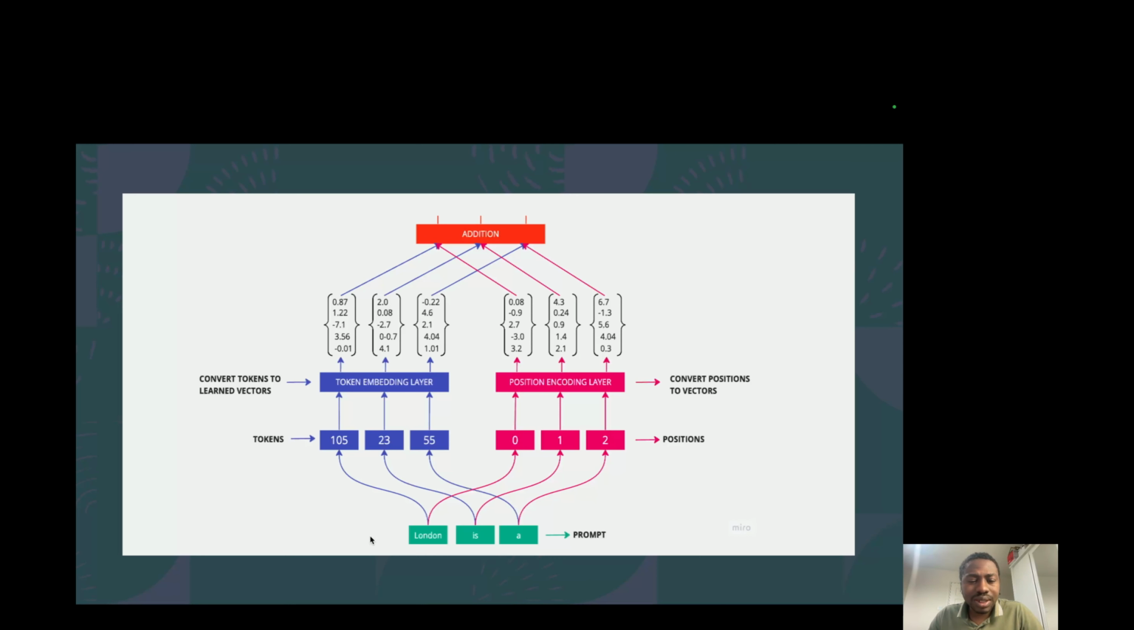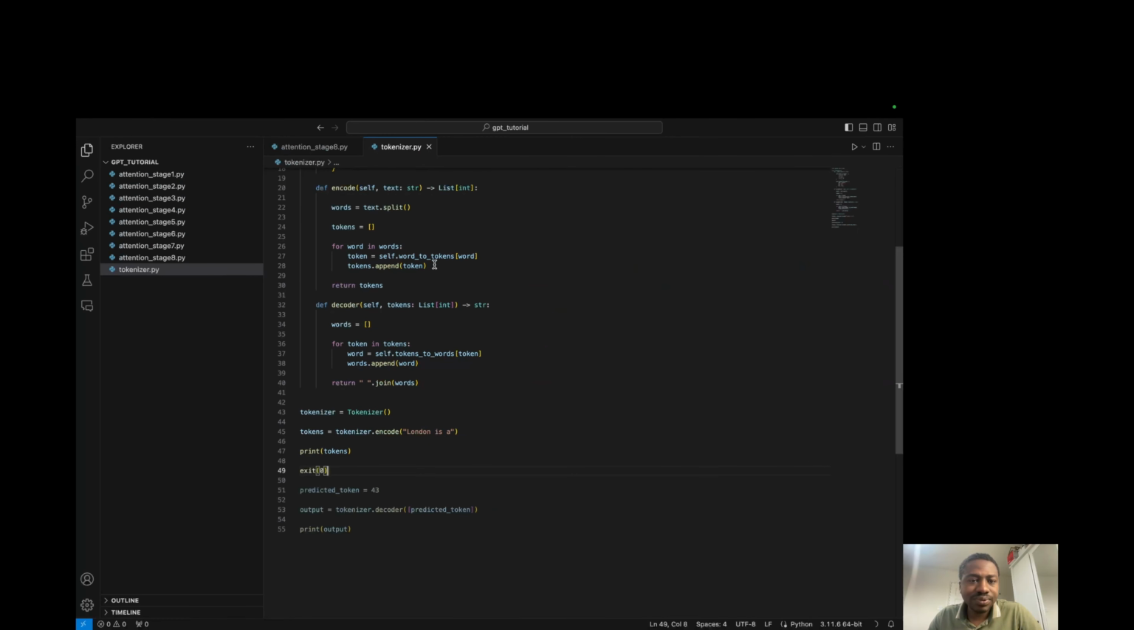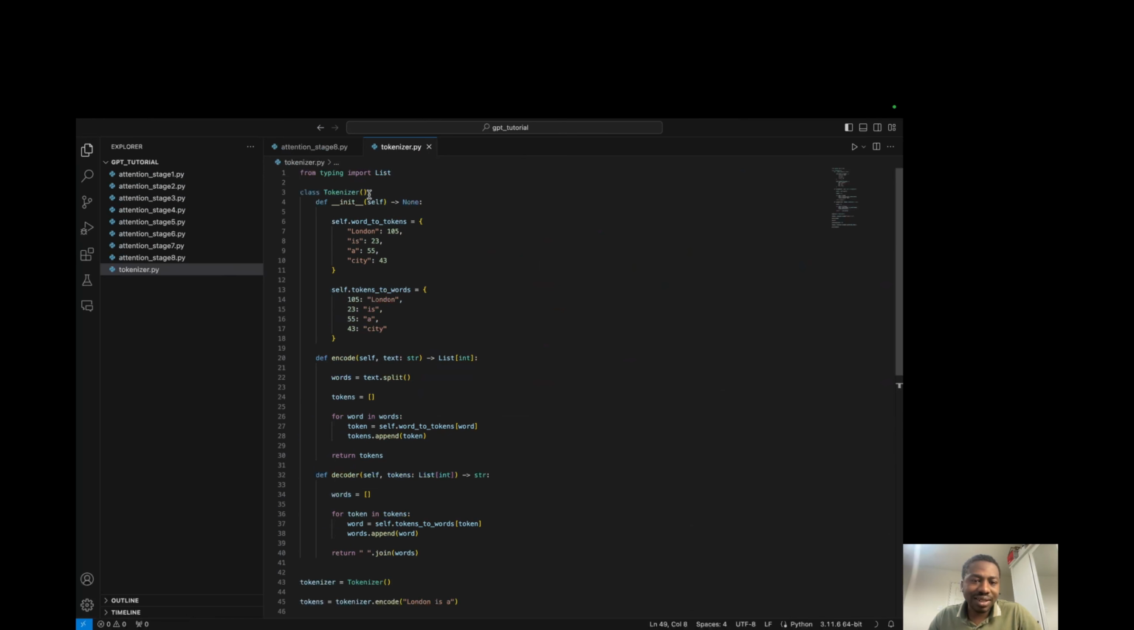And to really understand better how this part works, this is what we call tokenization, right? I've written up a simple Python tokenizer class that's going to make this easier to understand. So I've got this tokenizer class here, and it's just a simple Python class. It's got a dictionary that maps from words to tokens, and here it's mapping London to 115, East to 23, A to 55, city to 43.